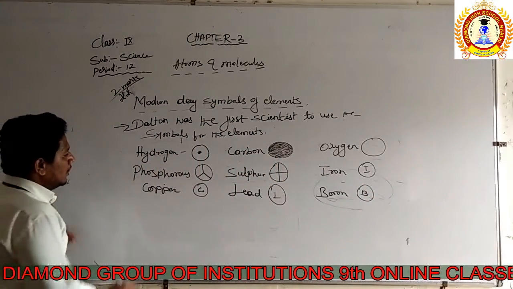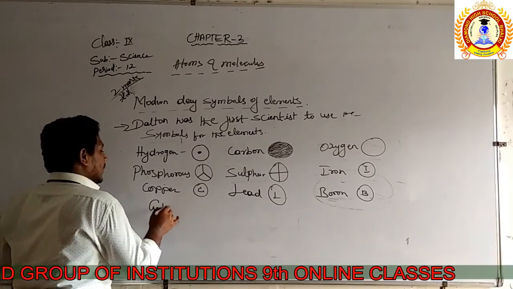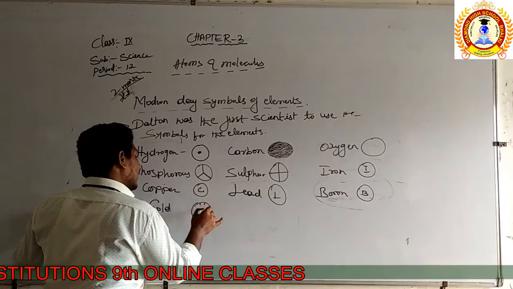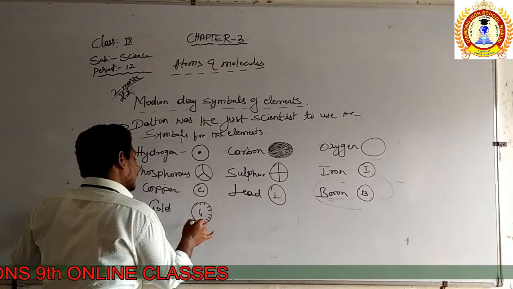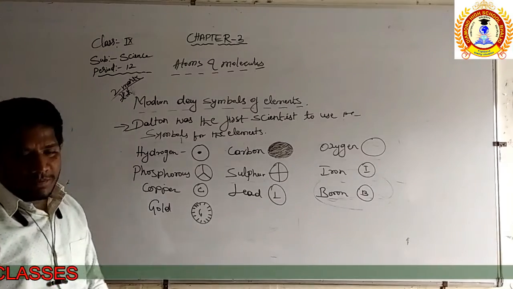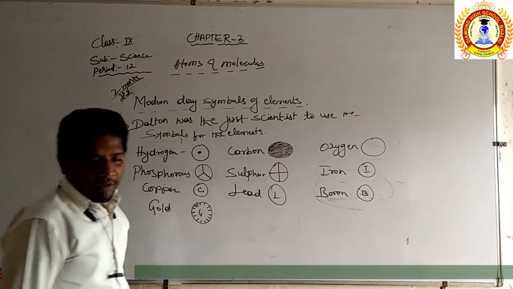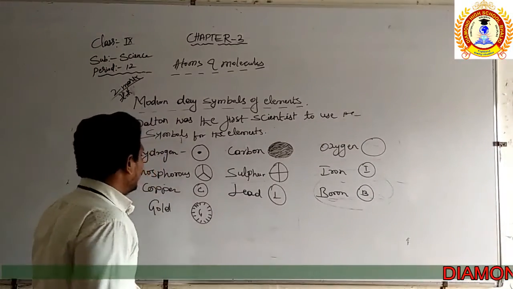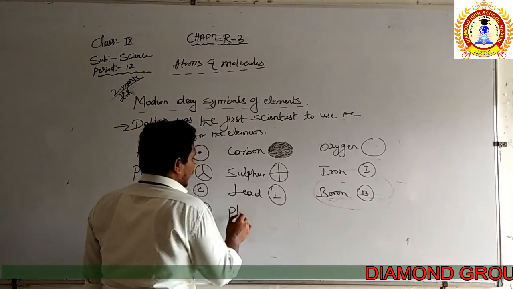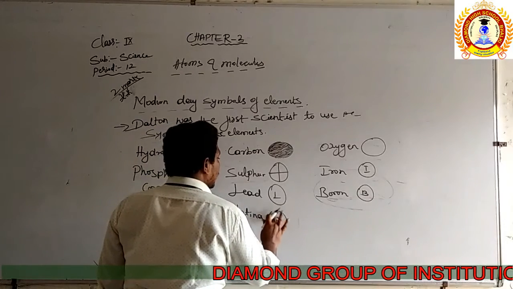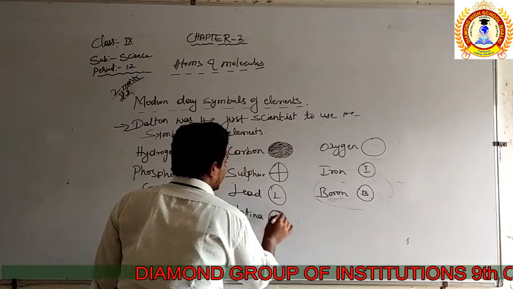Then about gold. Gold is represented by G, then you do it like this. That is the gold symbol. Now one more element is there, that is platina. You know that platinum is rarer and costlier than gold.